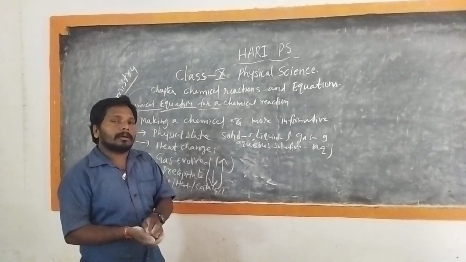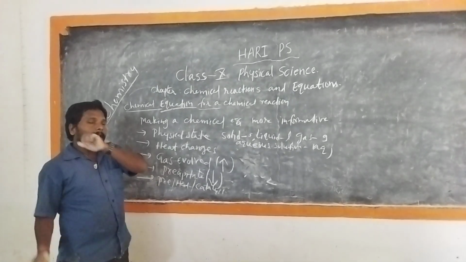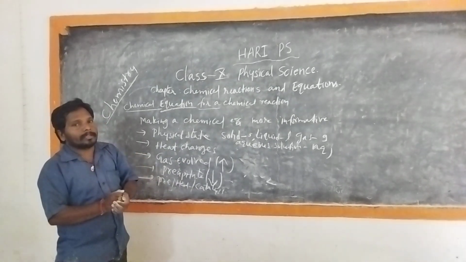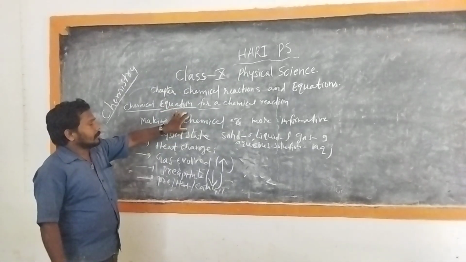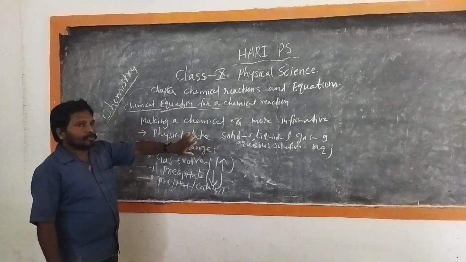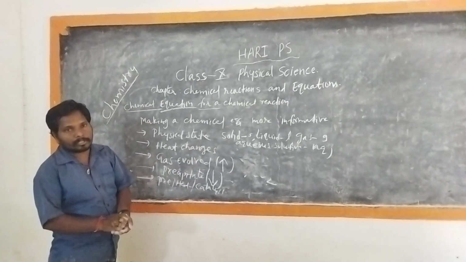In higher studies, and in this chapter also, we will discuss what is meant by a catalyst and I will give some examples. So for making a chemical equation more informative, these should be mentioned in every chemical equation.